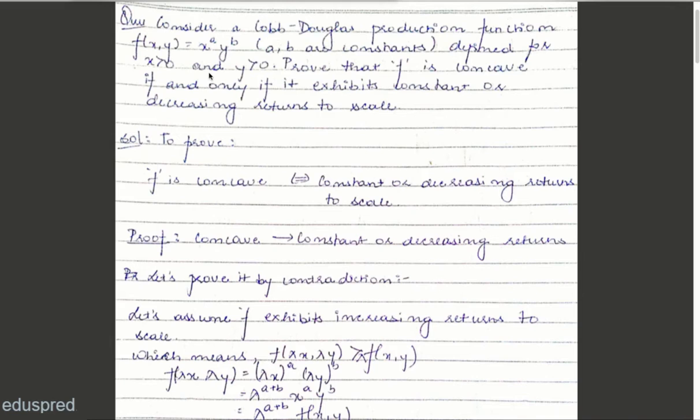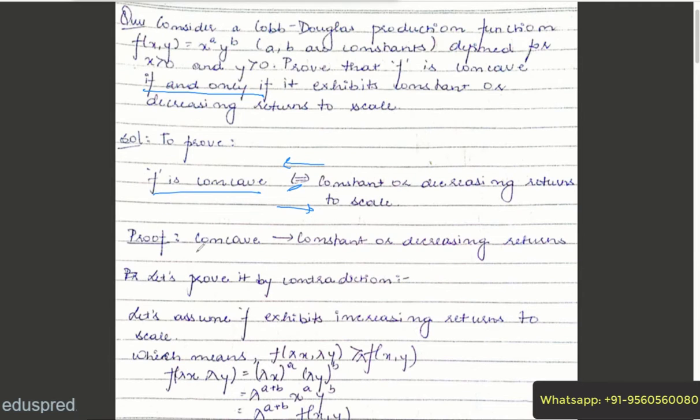So the major catch here is "if and only if." That means we have to prove in both directions. So essentially the question is asking us to prove that f is concave if and only if constant or decreasing returns to scale, which means we have to prove in this direction as well as in this direction.